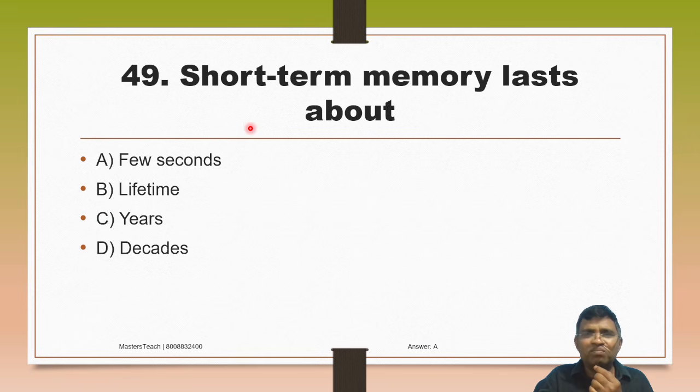Decades. So short term memory is a few seconds. In order to remember these things, you have to read again and again, or watch again and again, or listen again and again, so that it is going to be stored in your memory. 49. Short memory lasts in a few seconds. Okay, not lifetime, not years, not decades, but a few seconds it's going to be stored in your mind.